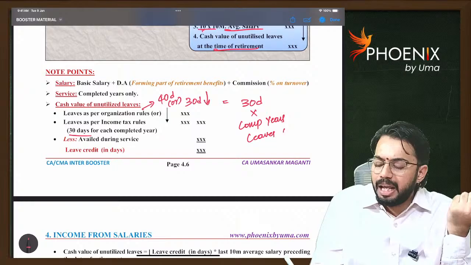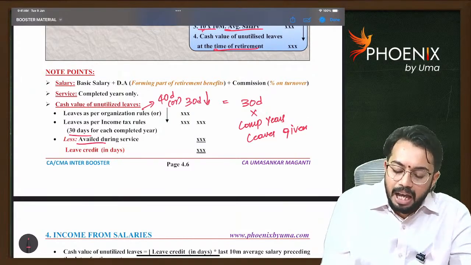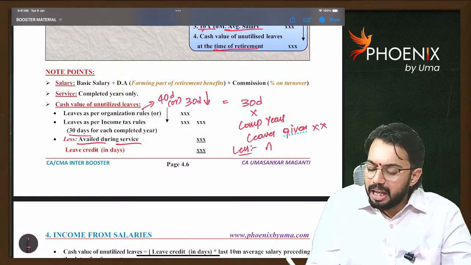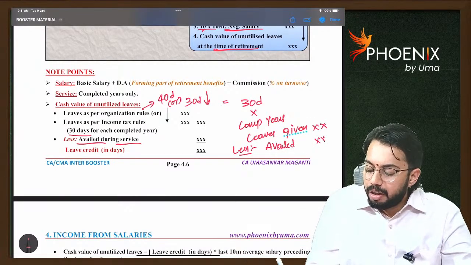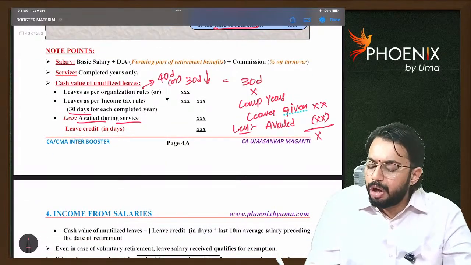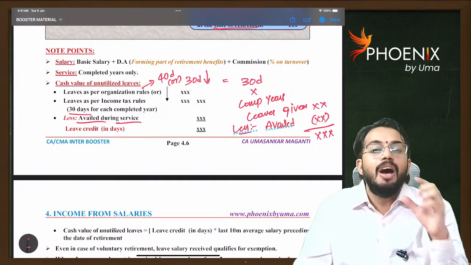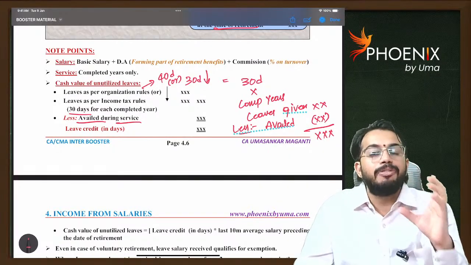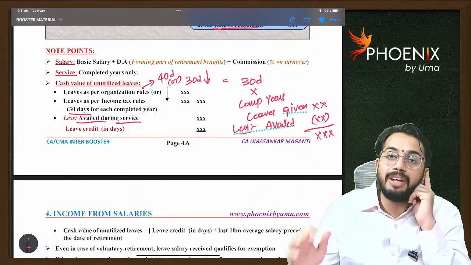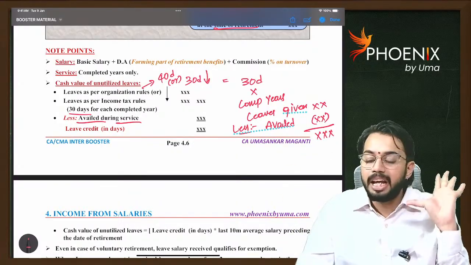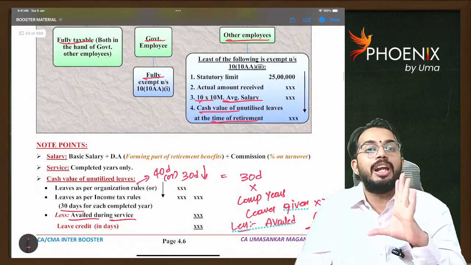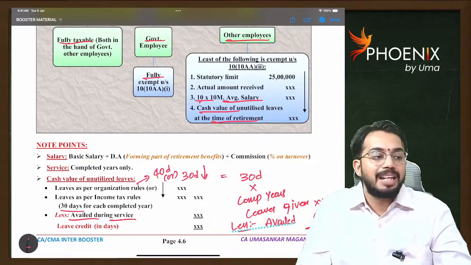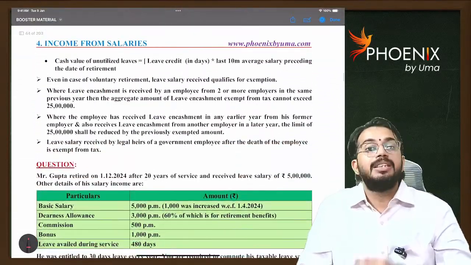From leaves given, you will reduce leaves availed during the service. After you reduce leaves availed, you arrive at unutilized leaves. Whatever the unutilized leaves are, convert into number of months. The number of months of unutilized leaves must be multiplied with the last 10 months average salary. Thereby you arrive at the cash value of unutilized leaves at the time of retirement. Out of these 4 steps, whichever is lower will be allowed as exemption. Is it clear? Next.